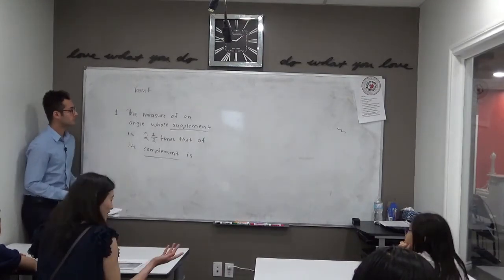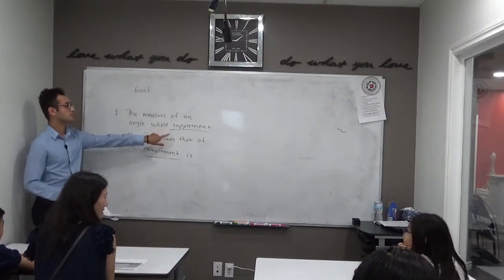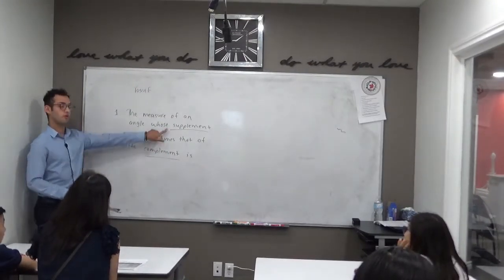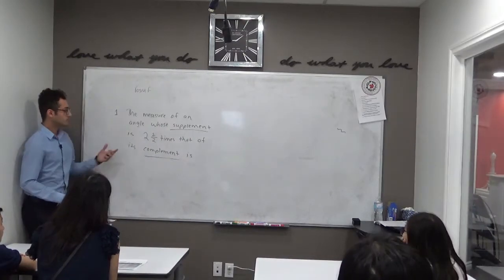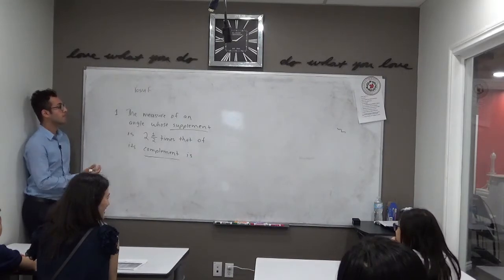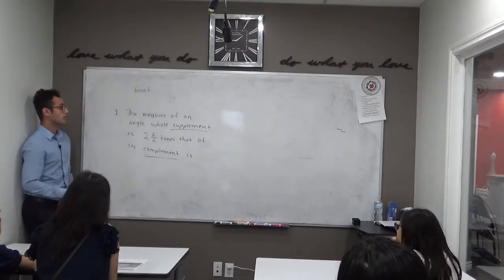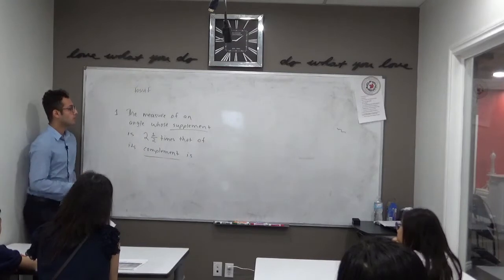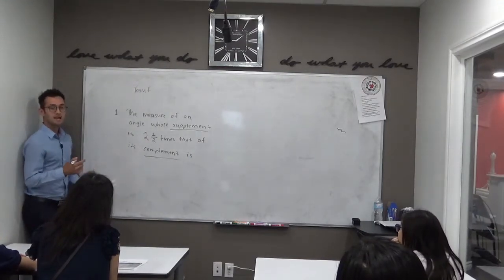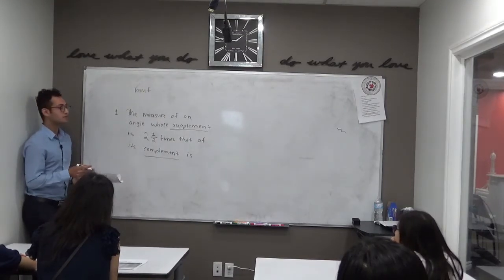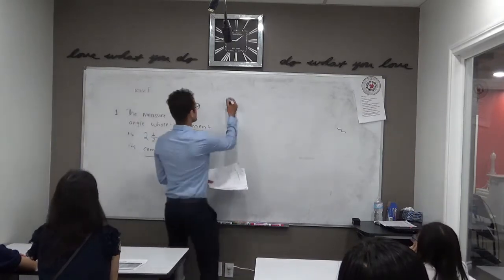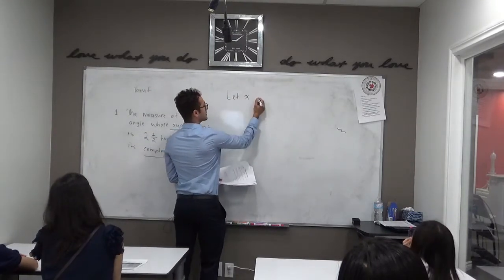But in this particular question, what I've underlined are 2 important concepts when it comes to angles. It would be very difficult, if not impossible, to solve this question without knowing what these things are. So when we first saw a question like this, the way I approached it, telling the students, is to break it down to the main ideas and the main unknowns that we have. And we actually have 3 unknowns here. One is the angle itself, one is its complement, and the other is its supplement. Anytime we have unknowns in these math problems, I always like to write let statements or variables to represent them. So approaching a question like this, I just say, let one variable be the angle.